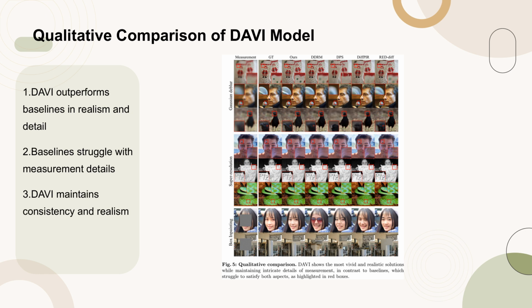Figure 5 presents a qualitative comparison of our DAVI model against various baseline methods, selected based on their performance metrics. The results clearly indicate that DAVI excels in producing vivid and realistic images while preserving intricate details of the measurements. For instance, in the second row, methods like DDRM, DPS, and RedDiff blur the microphone, whereas DAVI maintains its clarity. Similarly, in the first and third rows, DPS and DiffPIR fail to capture small details like eyes or green spots on the sock and crow, respectively.